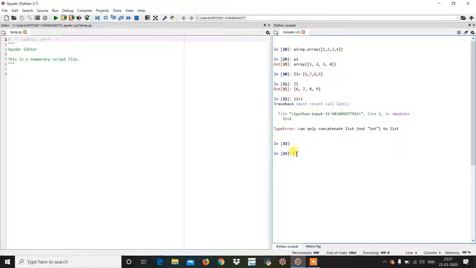Now suppose I write A1 plus 2. So you see, when I have added 2 to the elements of array A1, 1 plus 2 will give you 3, 2 plus 2 will give you 4, 3 plus 2 will give you 5, 4 plus 2 will give you 6. So it is said that NumPy arrays support vectorized operations.